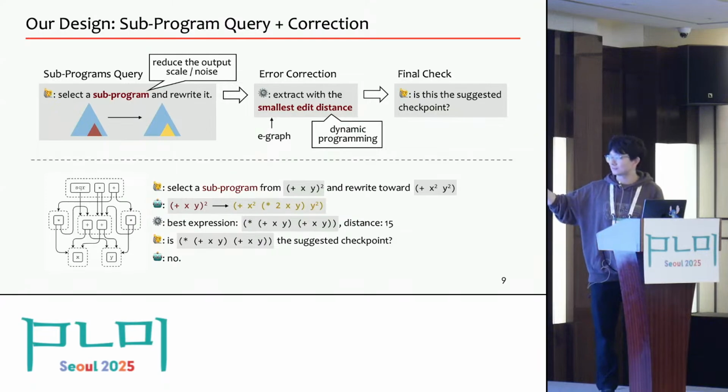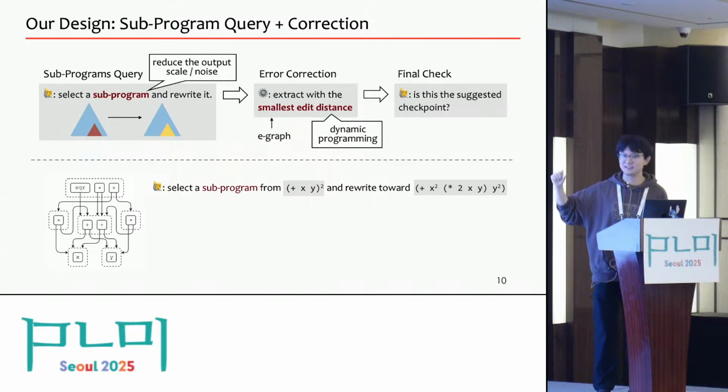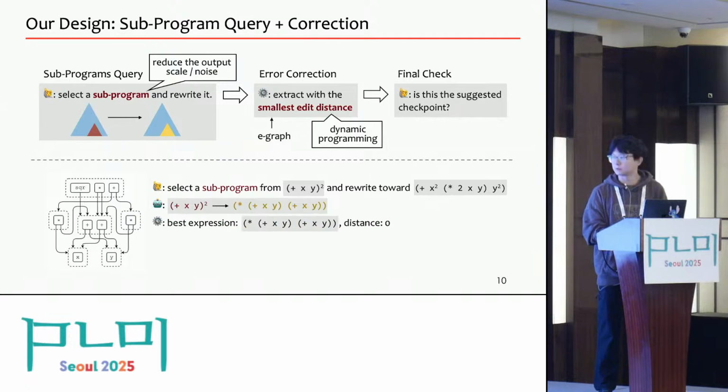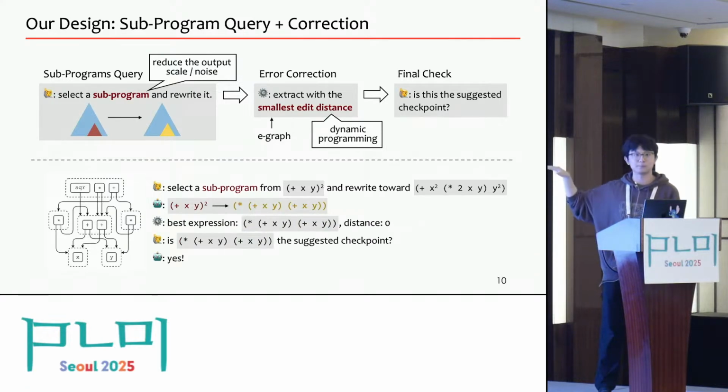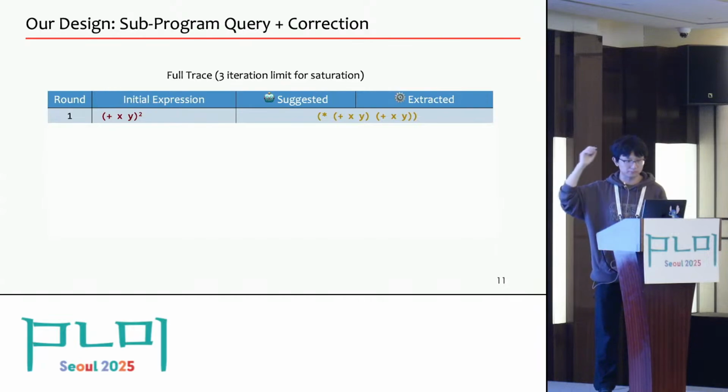Now how to fix this? Such a failure means that the current checkpoint is too far away from the initial expression. What we need is a closer checkpoint. So we will restart a new round of query by asking for a checkpoint from the initial expression to the previous checkpoint. And at this time, the output will be much more reasonable and much closer to the initial expression, and then the extraction will work well, and this expression will be accepted by the large language model. By repeating this procedure, we can solve the freshman's dream problem with a very tough resource limit, where we only allow 3 iterations for each round of saturation.